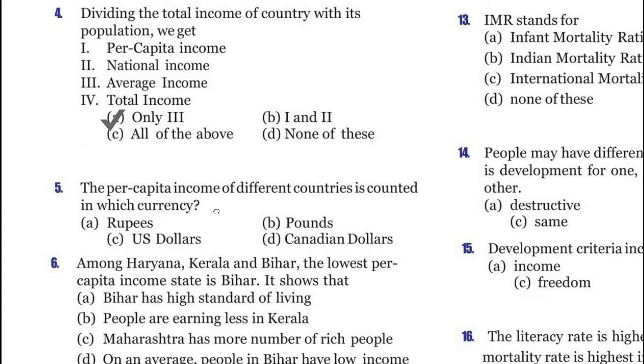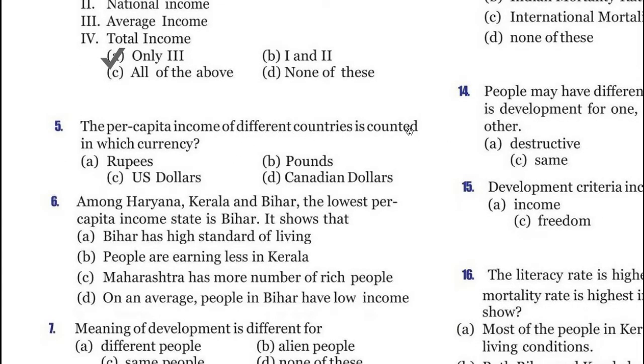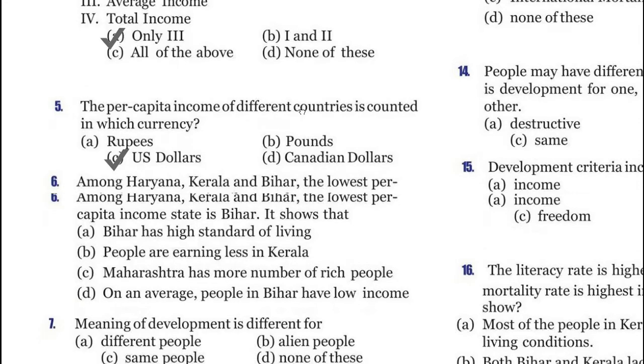Now question 5. The per capita income of different countries is counted in which currency? Rupees, pounds, US dollars, or Canadian dollars. So just check the answer, and it's US dollar.